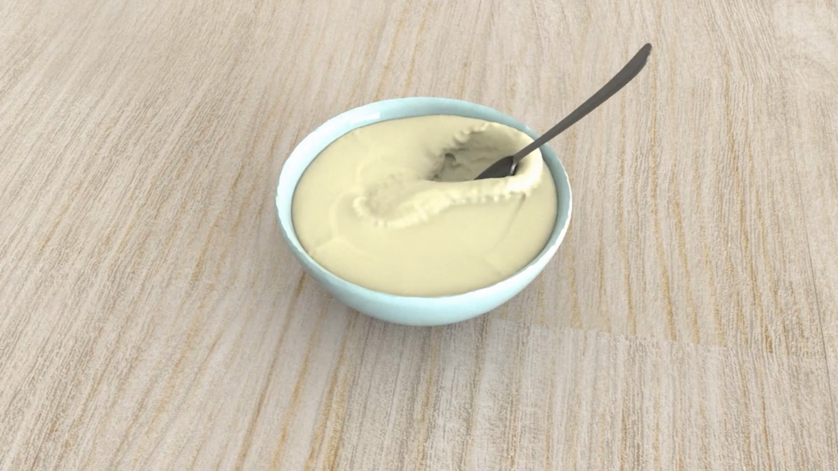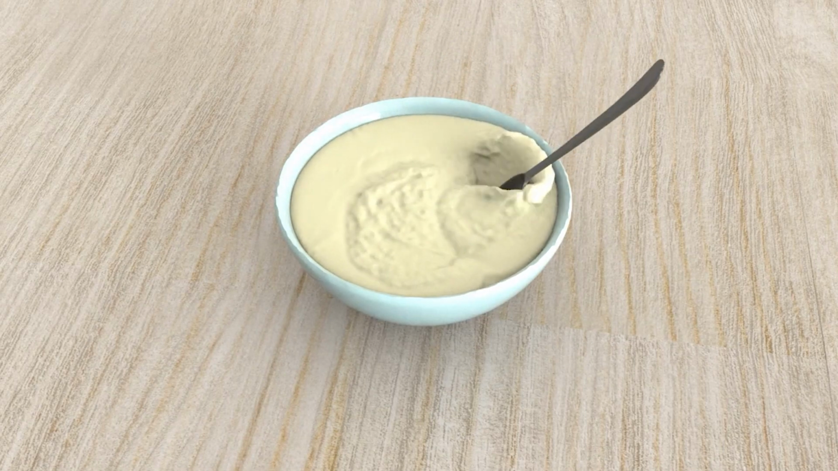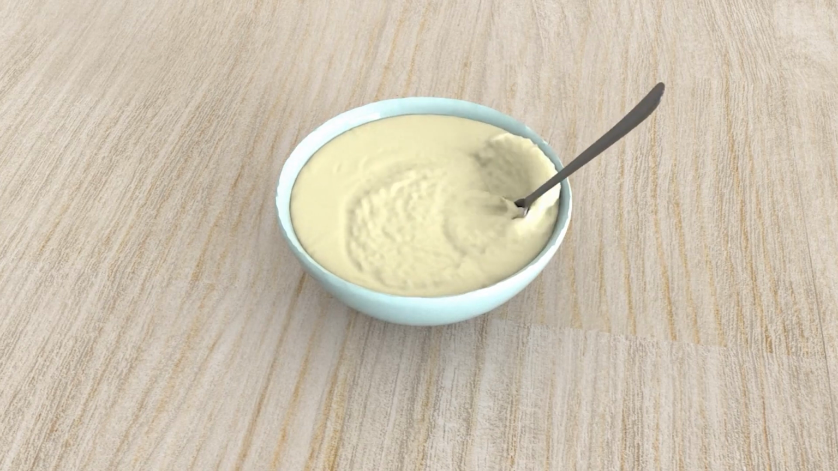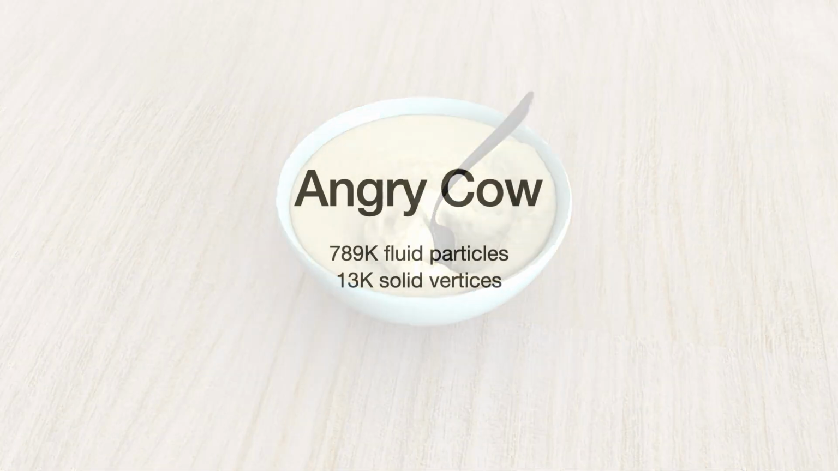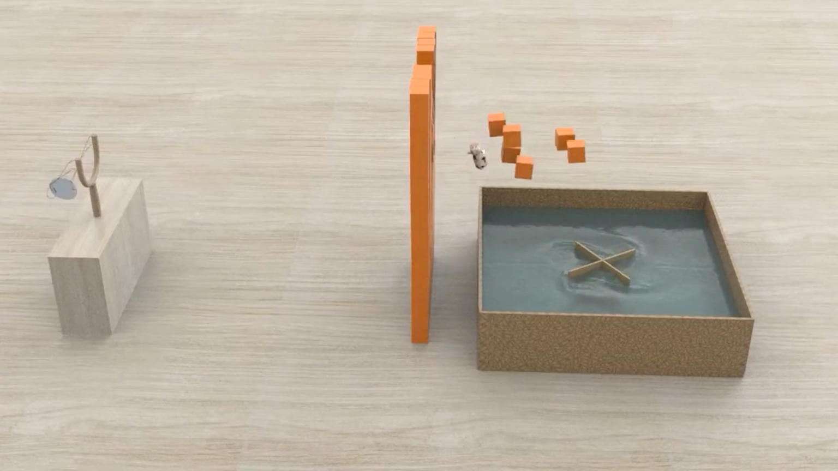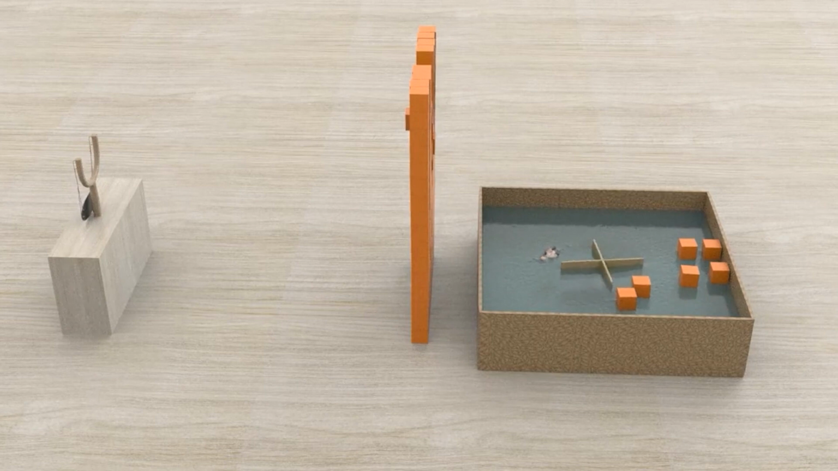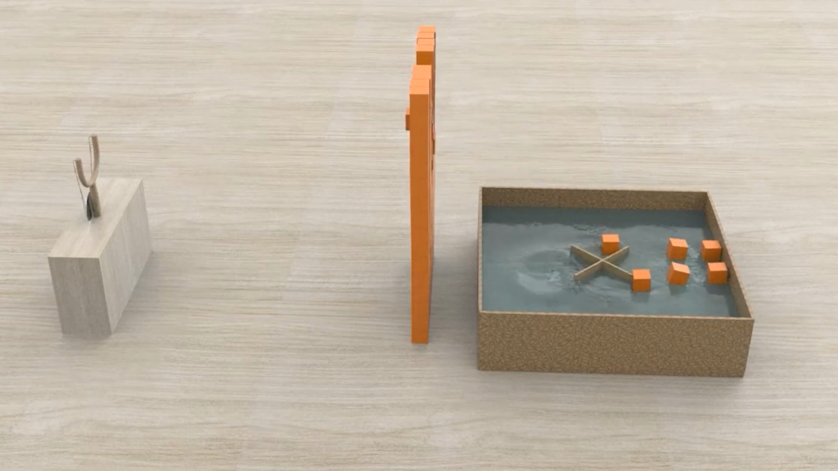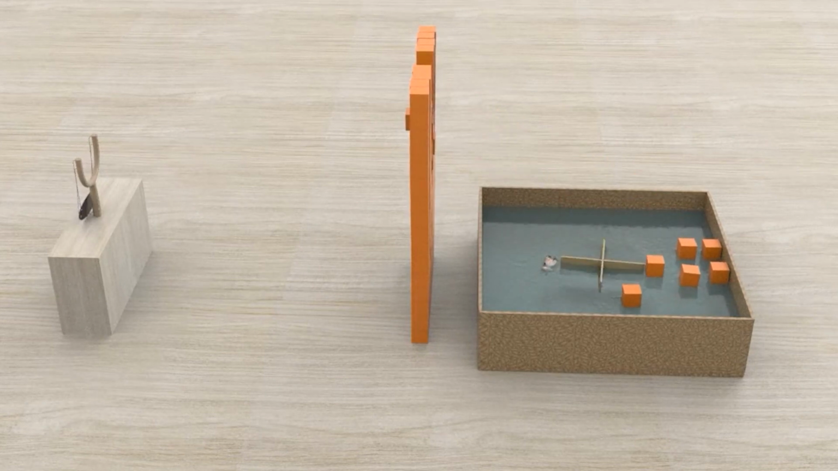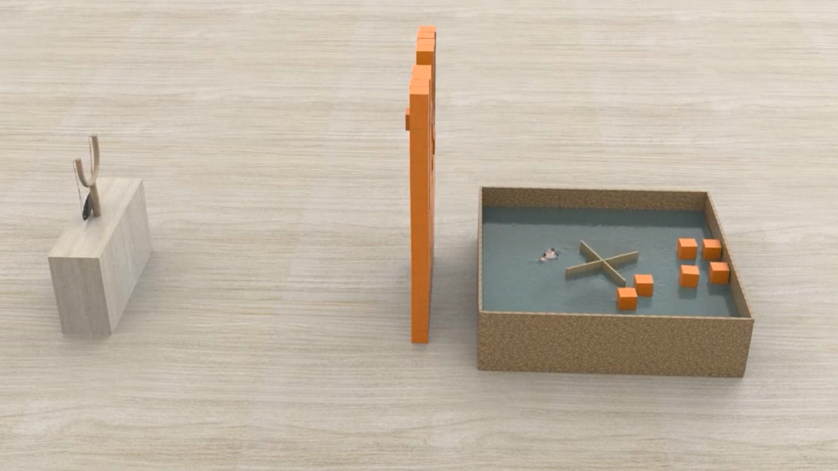Here we use an elastic spoon to stir viscous cream in a bowl. The spoon gets deformed due to the contact with the cream. Here we demonstrate our framework can simulate the coupling of materials in arbitrary codimensions, including fluid particles, rods, thin shells, deformable solids, and rigid bodies.